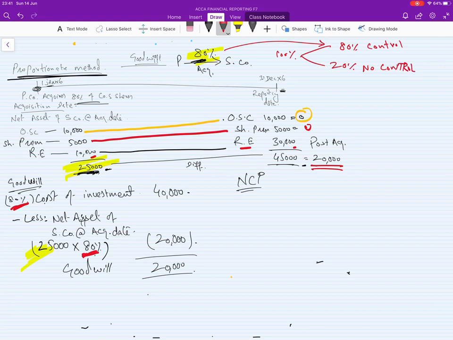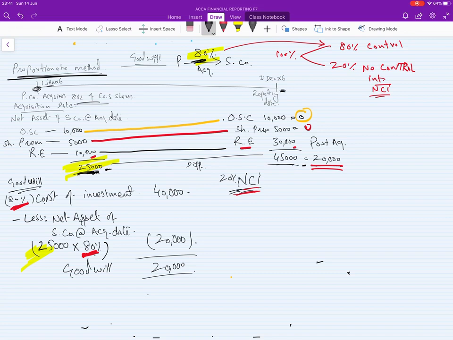So we can say non-controlling interest, or NCI. After this we have to calculate the non-controlling interest. 80% belongs to the parent and 20% belongs to someone else, over which we do not have any right.